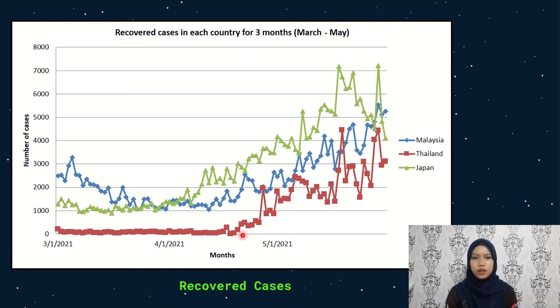The number of recovered cases for all countries was maintained until it reached the middle of April. Then, the trend drastically increased until May. All the countries, which is Japan, Thailand and Malaysia, reached a peak on 29 May 2021 at about 7,210, 4,439 and 5,527 respectively on recovered cases per day.